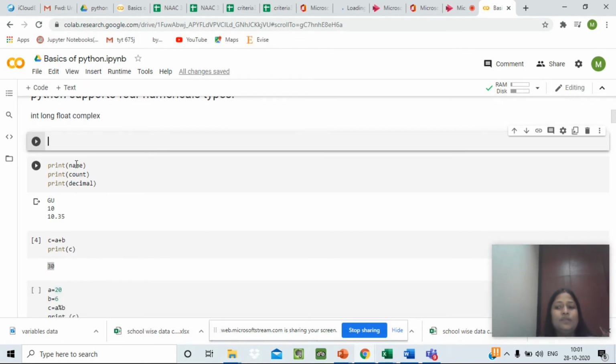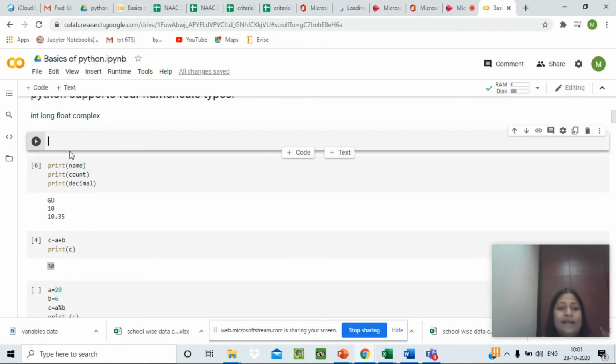Python allows us to use a lowercase l with long, but it is recommended to use only an uppercase L to avoid confusion with the number 1. So Python displays long integers with an uppercase L. A complex number consists of an ordered pair of real floating point numbers denoted by x plus yj, where x and y are real numbers and j is the imaginary part.